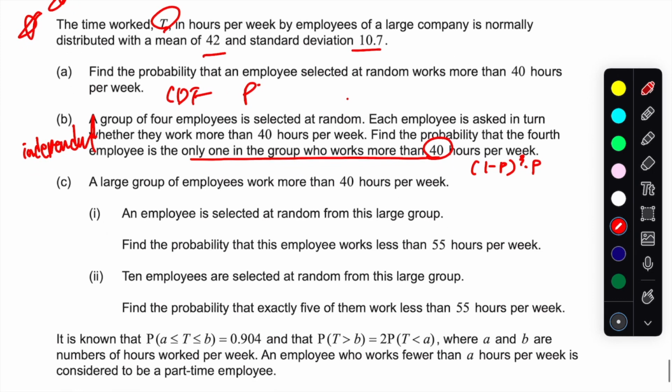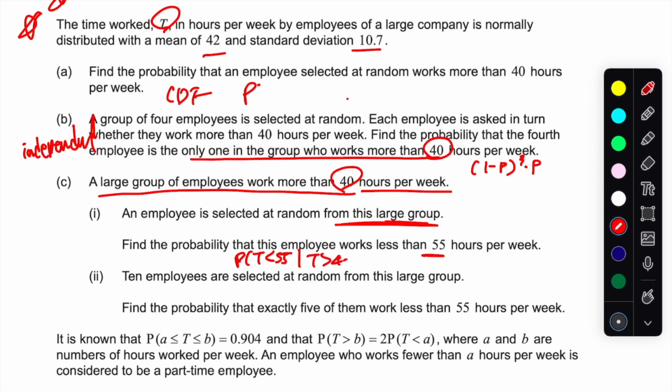And then if you go to part C, it says now a large group of employees works more than 40 hours per week. Employees are selected at random from this large group; find the probability that the employee works less than 55. So if you actually read C1, what part of probability do you think the question is asking about? In fact, it is covering conditional probability, because we're talking about the probability of the employee working less than 55 given that they worked more than 40 hours, you see? Here it did not use the words "given that," but you had to realize that it's conditional probability because it's giving you the condition, and that's a very difficult pickup. So the first one is a conditional probability.